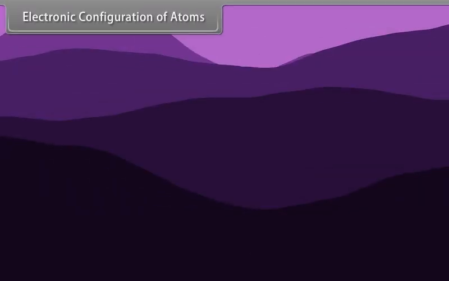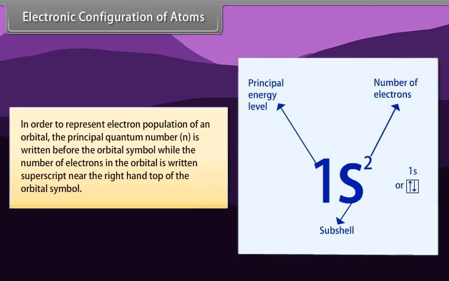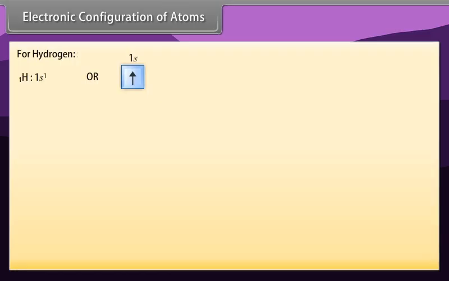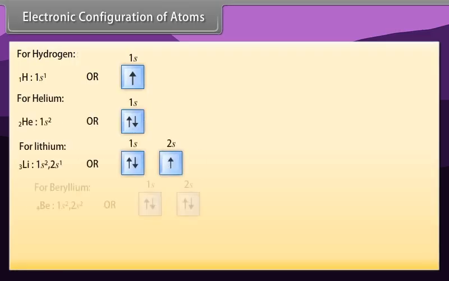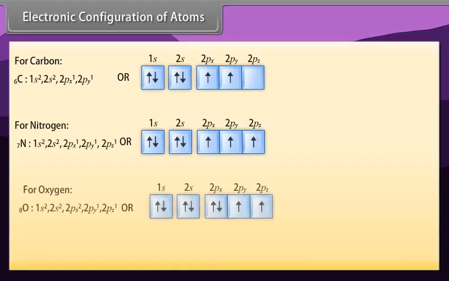Electronic configuration of atoms. In order to represent the electron population of an orbital, the principal quantum number n is written before the orbital symbol, while the number of electrons in the orbital is written as a superscript near the right-hand top of the orbital symbol. If we have 2 electrons in the s orbital of first energy level, then it is written as 1s². For hydrogen, for helium, for lithium, for beryllium, for boron, for carbon, for nitrogen, for oxygen.